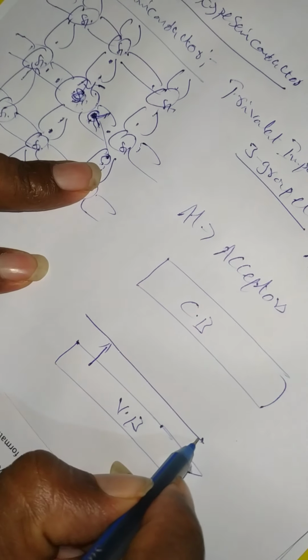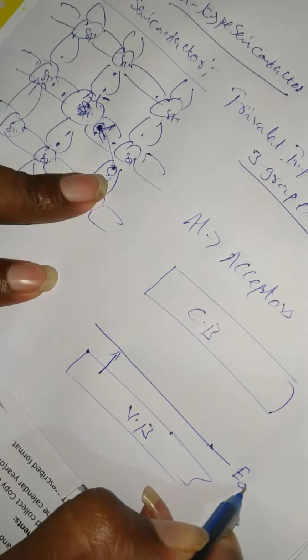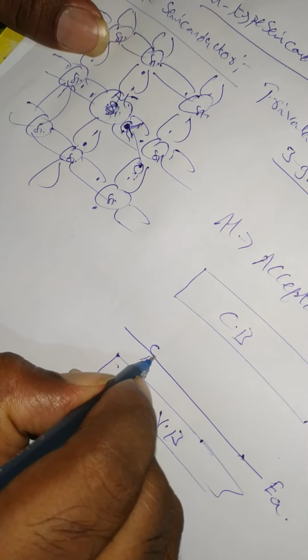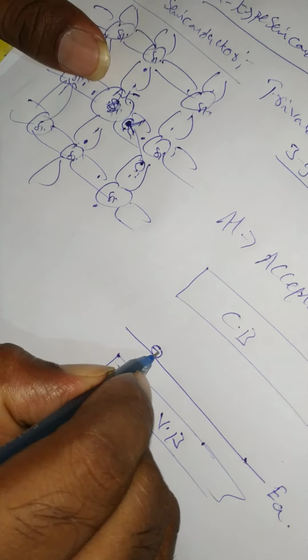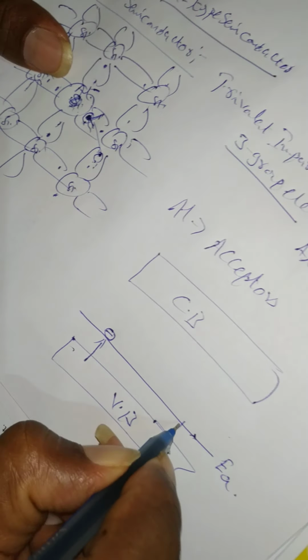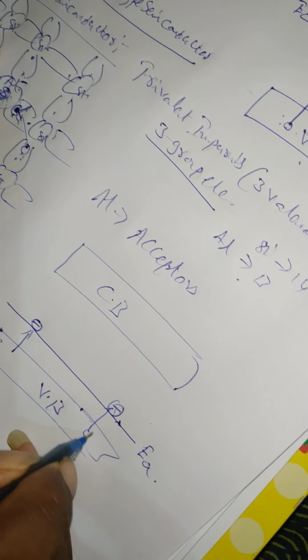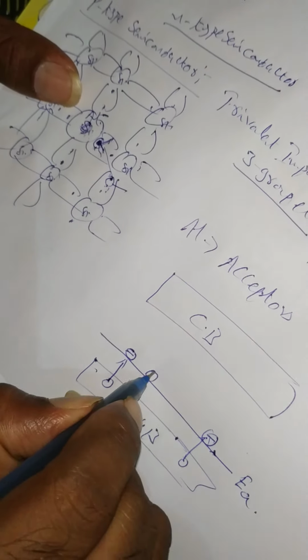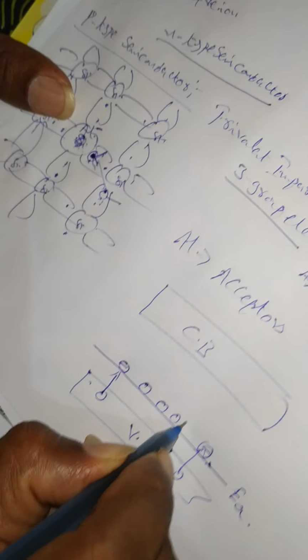The acceptor energy level lies very near to the valence band, because with a small amount of energy they accept the electron. By accepting, aluminum atoms become negative, forming holes like this. Some of the acceptor atoms may not accept electrons.